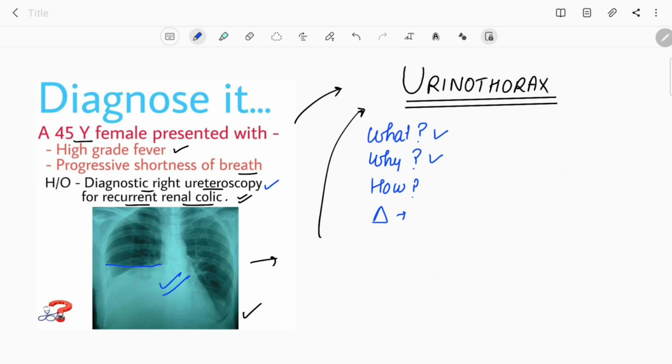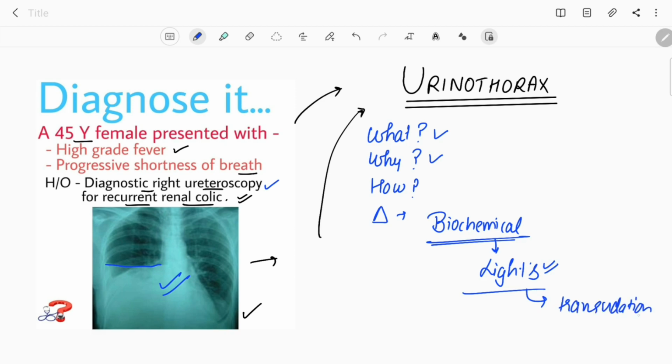So how do we confirm that it is urine that is causing this urinothorax? For that we need to go for biochemical investigation of the fluid by Light's criteria. There is a criteria to classify pleural effusion into exudative and transudative forms. According to Light's criteria, most of the time it is transudative, that is, the protein in it is less. If you want to know more about it, you can watch that previous video about pleural effusion, in which I have discussed Light's criteria.